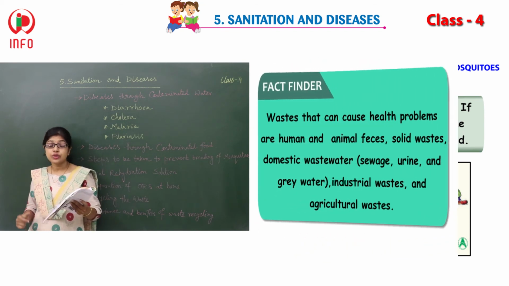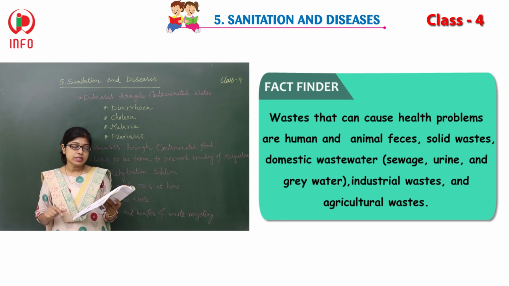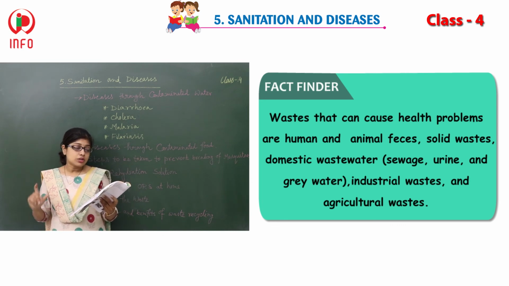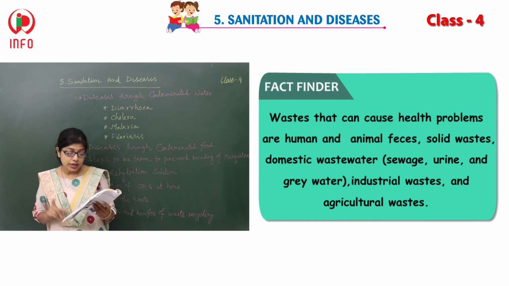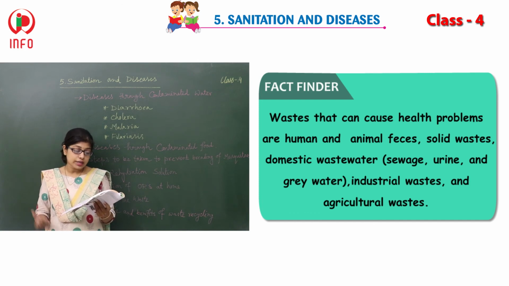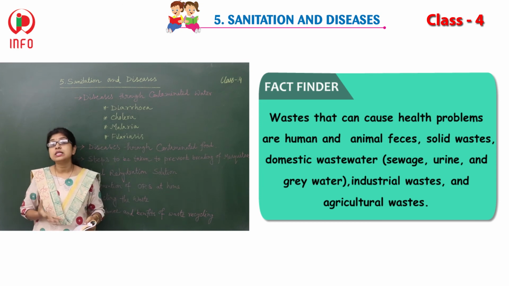And the fact finder is there. Wastes that can cause health problems are human and animal waste, feces, solid waste, domestic wastewater like sewage, urine and grey water, industrial waste and agricultural waste. These all can cause different kinds of disease. They all can spread disease.